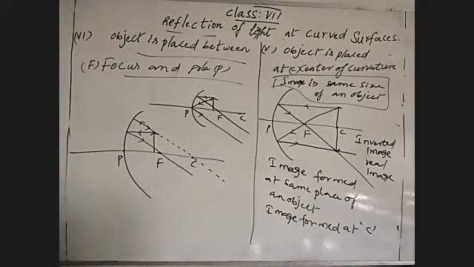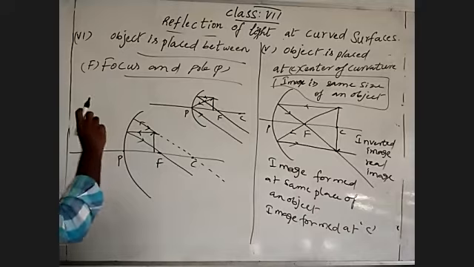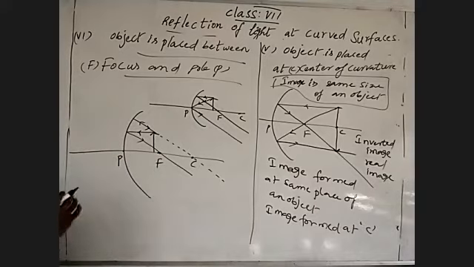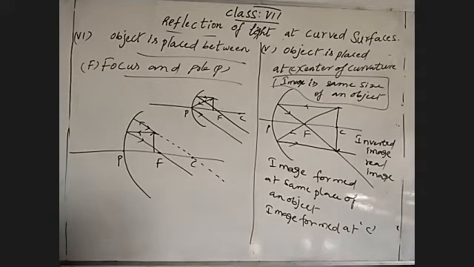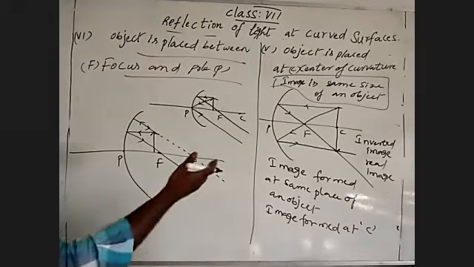Then where the image forms? Image formed by the intersection of extended reflected light rays. This is only a specialized situation, because in the remaining five situations we discussed intersection of the reflected light rays, by that we used screen, so real, inverted.